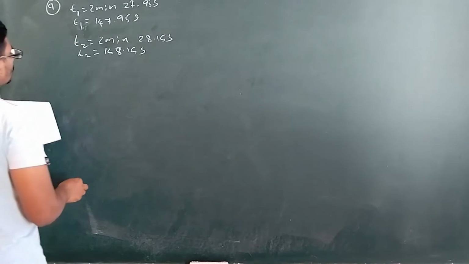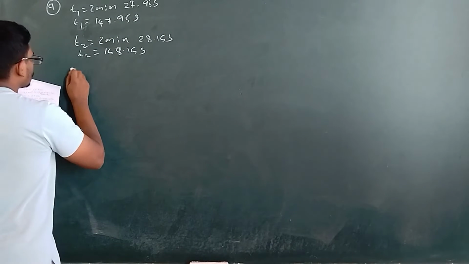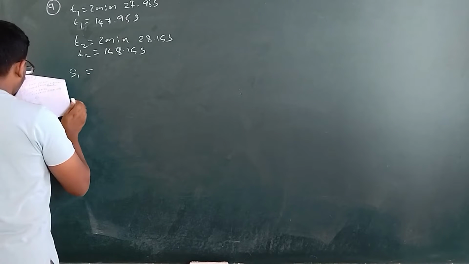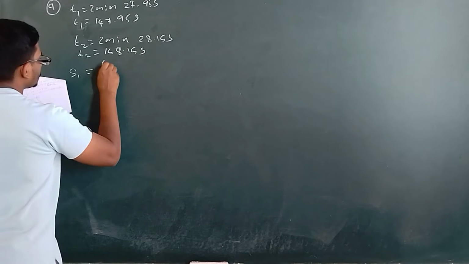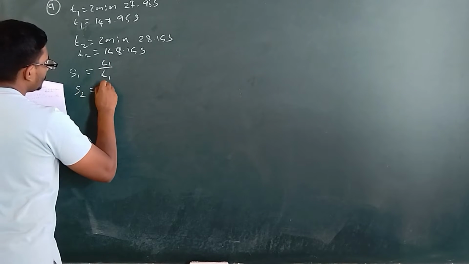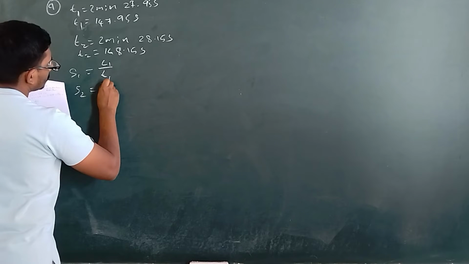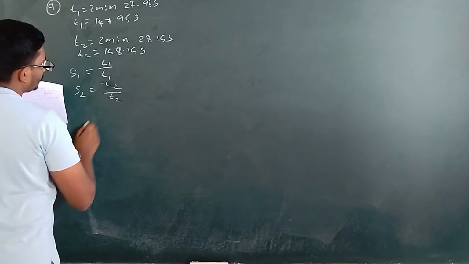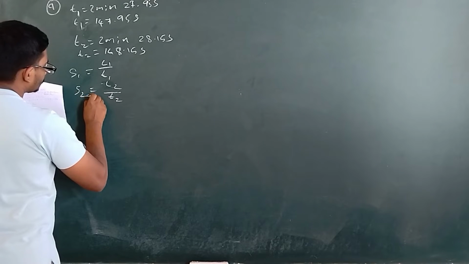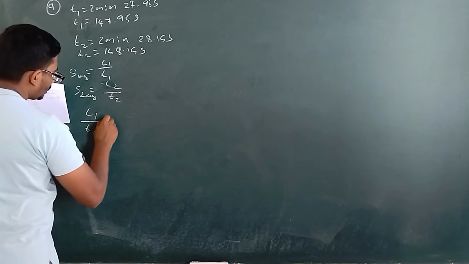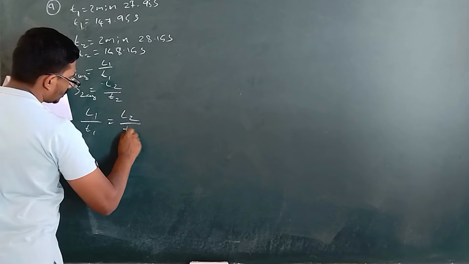So let us assume that the average speed, that is distance by time, is the same. We shall equate them. So L1 by T1 is equal to L2 by T2.